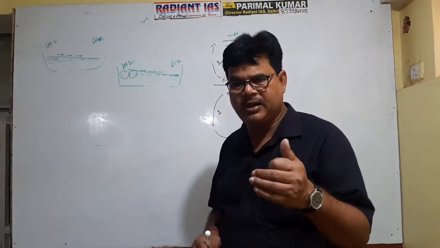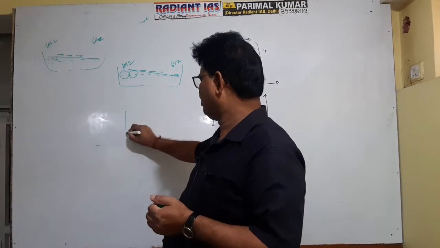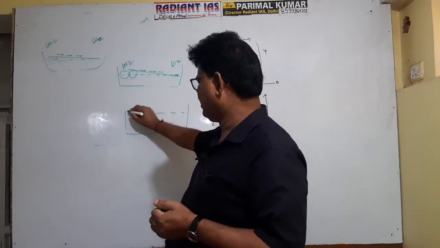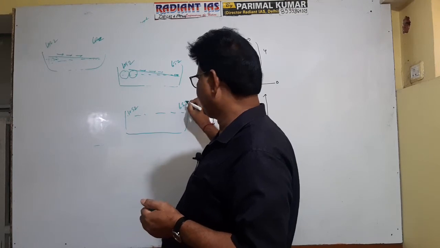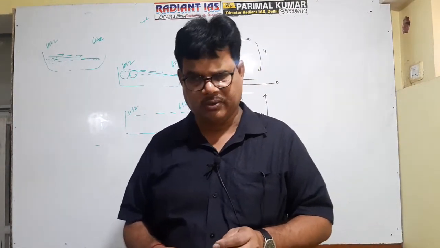Again, see, salinity is also an important factor. Suppose this is the high salinity zone, and this is the low salinity zone. Salinity is defined as the amount of salt present in the oceanic water.